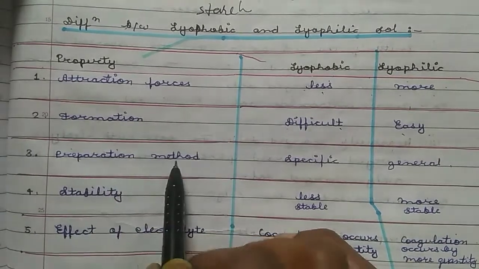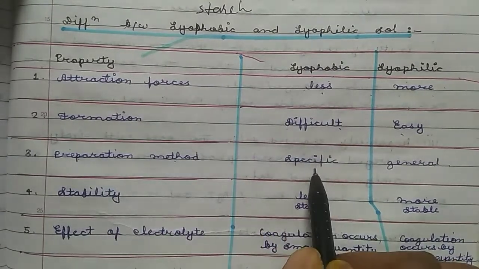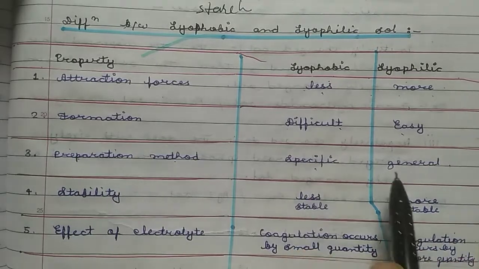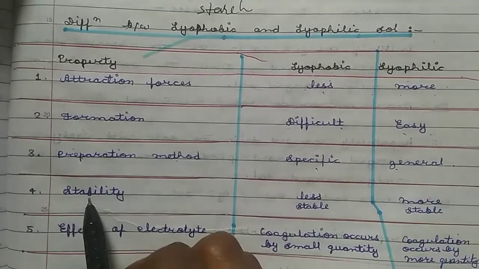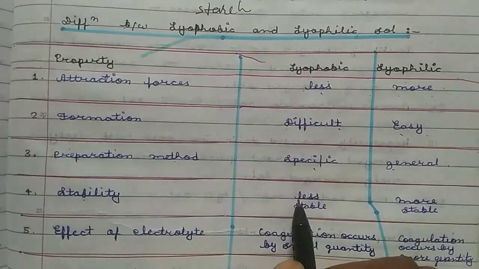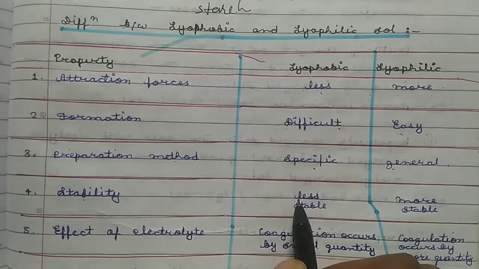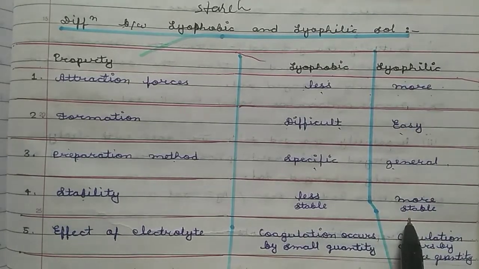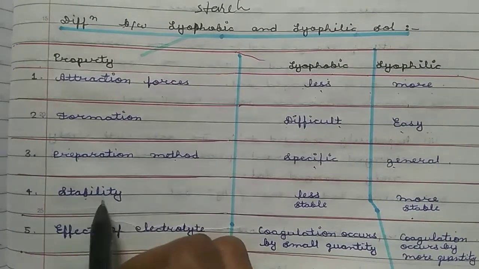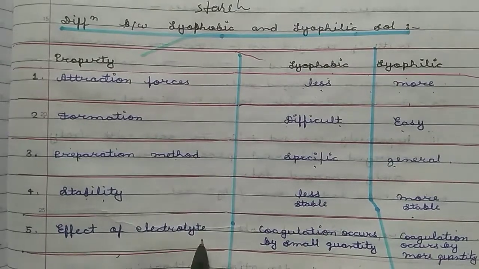For the preparation methods, specific methods are used for lyophobic sols, while lyophilic sols are made by general mixing methods. Stability: lyophobic sols are less stable, so we have to mix some stabilizers, while lyophilic sols are very stable.